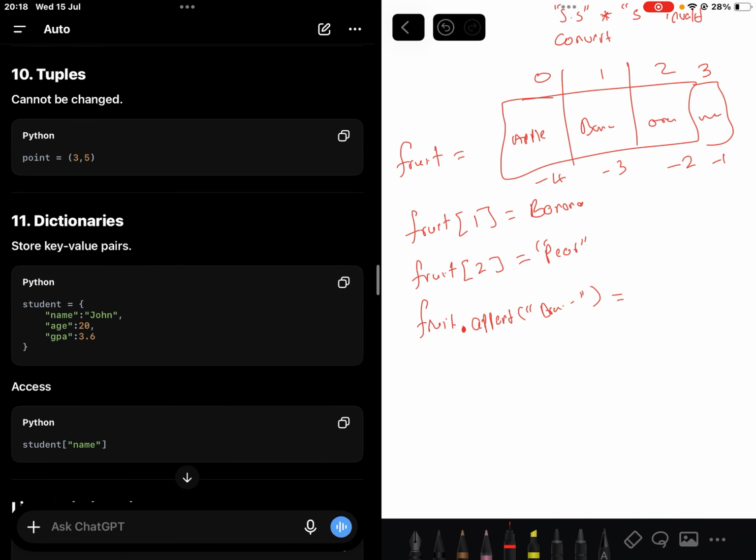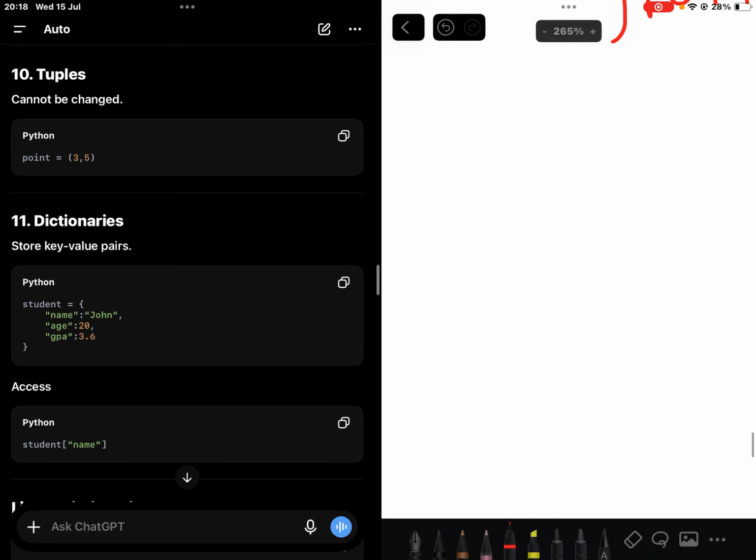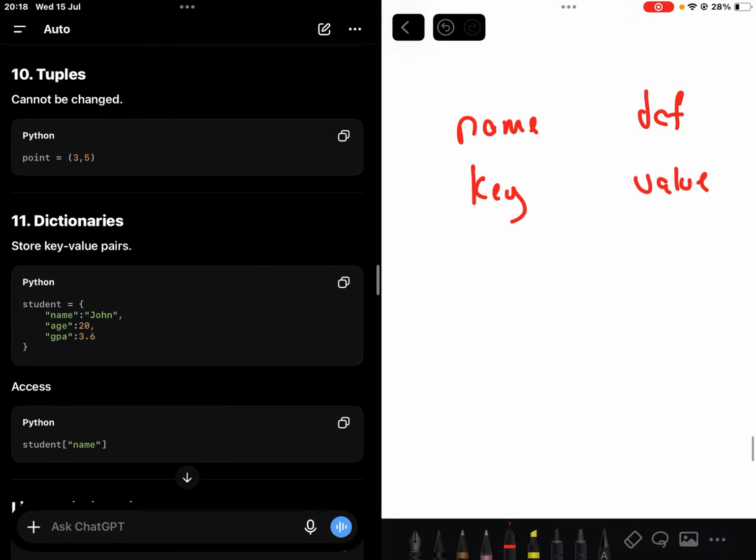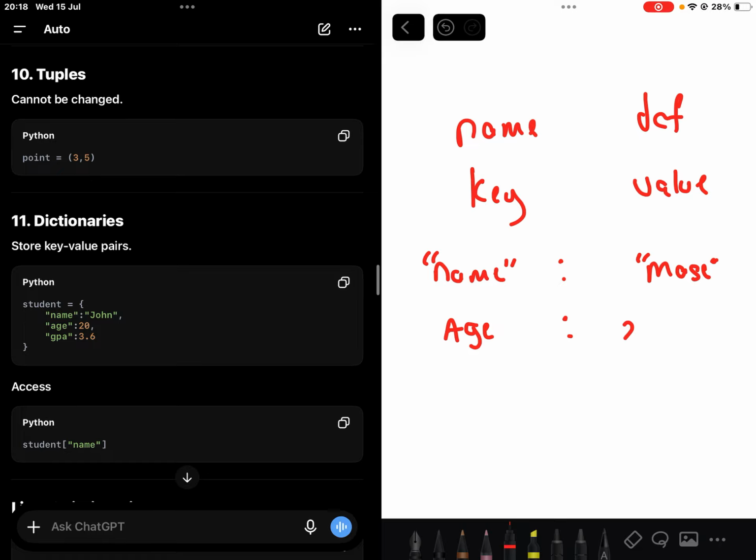Then we have dictionaries. A dictionary, like how we traditionally know it, has a name and a definition, right? Here we call it a key, then a value, hence key-value pairs. So the key could be name, then the value is Mace. Likewise, age, and the value is 24.